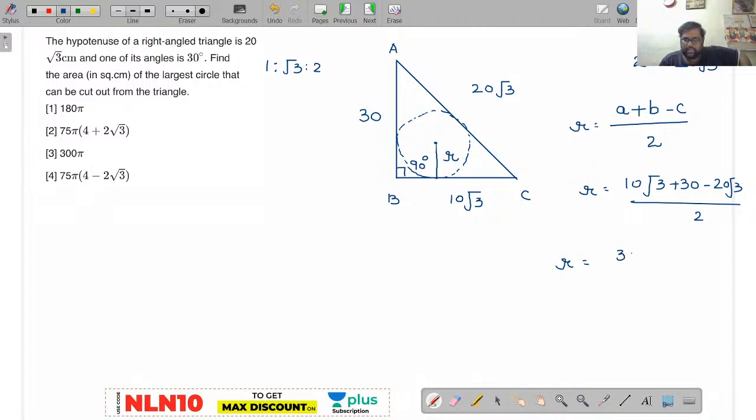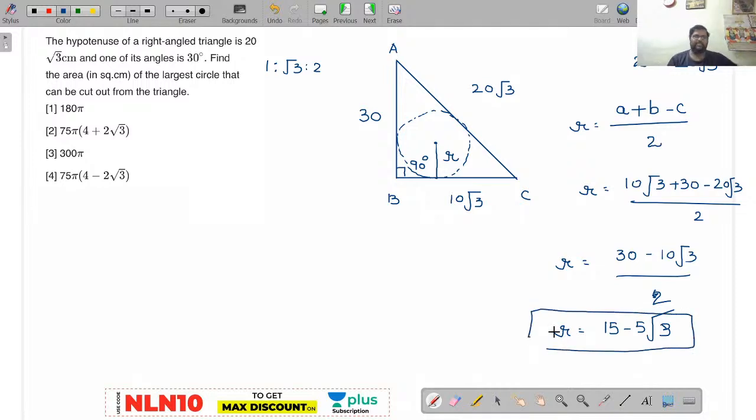So 30 minus 10 root 3 divided by 2. Now can I write like this? 15 minus 5 root 3. Now this is the inradius. Done.